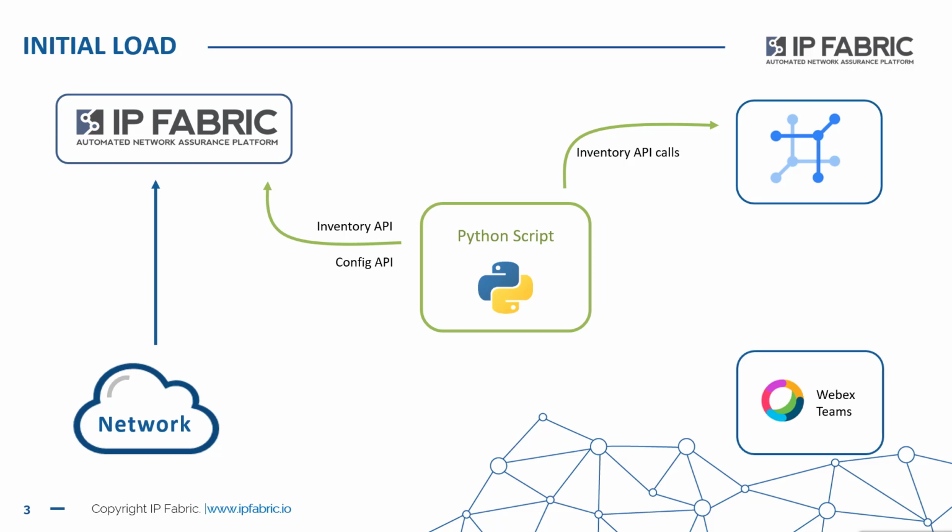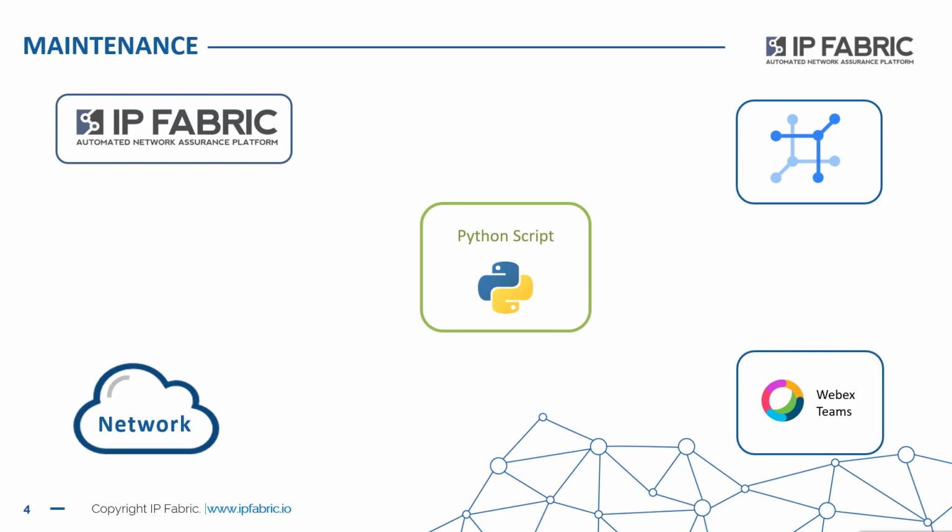Simple. The team just happened to be using WebEx Teams as a communications tool, and our script will send them a message too via the WebEx Teams API to say that's been completed, go have a look.